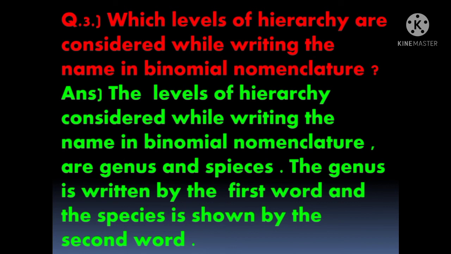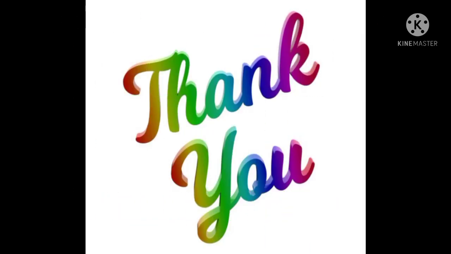Question 3. Which levels of hierarchy are considered while writing the name in binomial nomenclature? The answer to this is, the levels of hierarchy considered while writing the name in binomial nomenclature are genus and species. The genus is written by the first word and the species is shown by the second word. This question and answer is very clear to you all, students, because we have seen clearly what is binomial nomenclature, what is genus, and what is the hierarchy system in our previous questions.